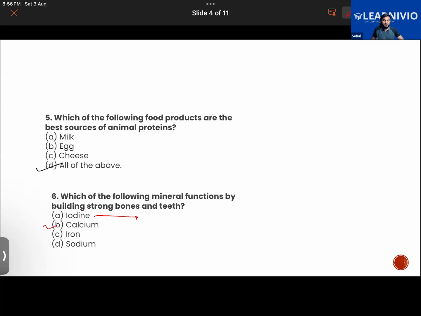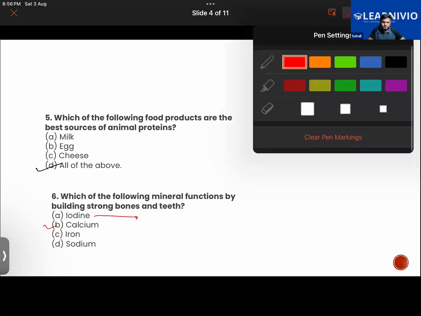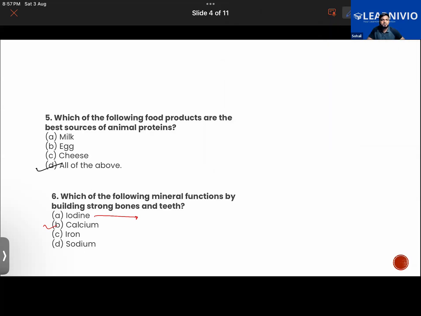What happens if our body does not get an adequate amount of iodine? If we don't have an adequate amount of iodine, then it will cause a disease called goiter.